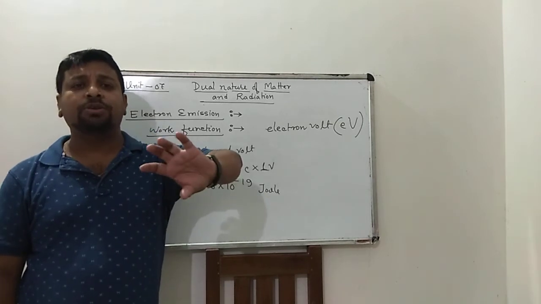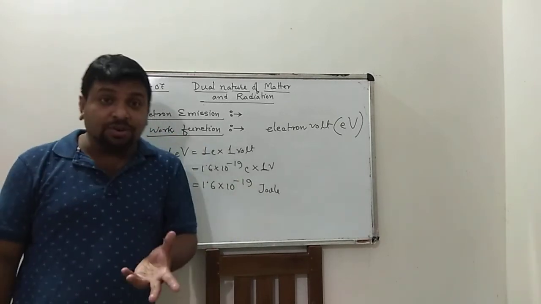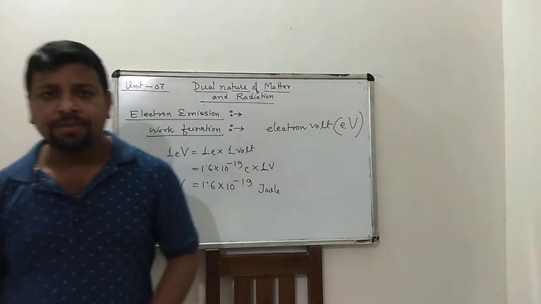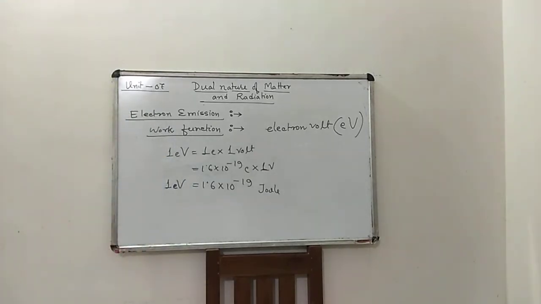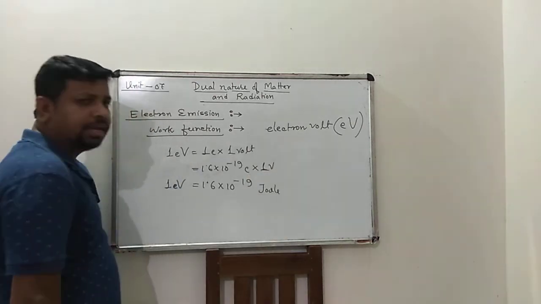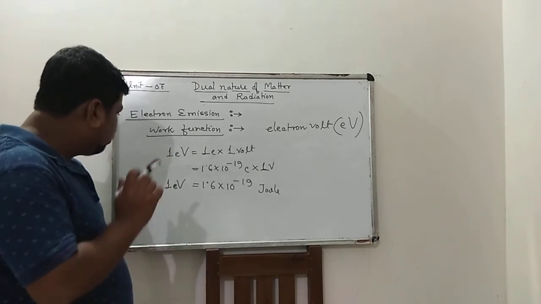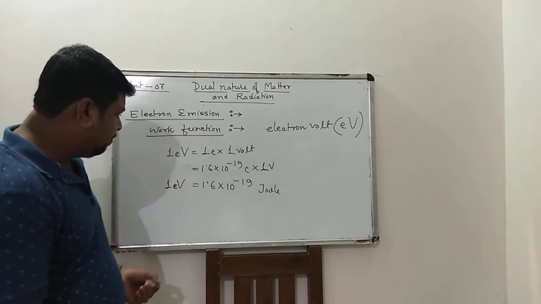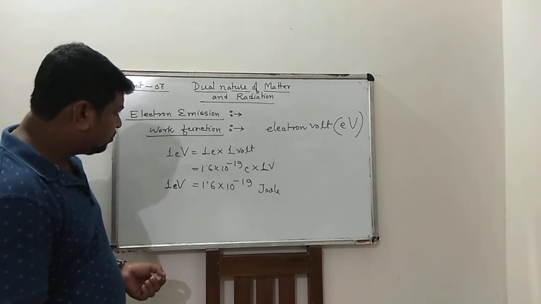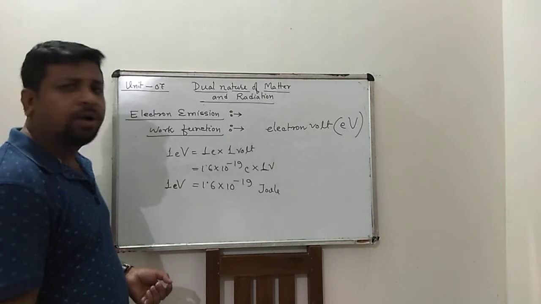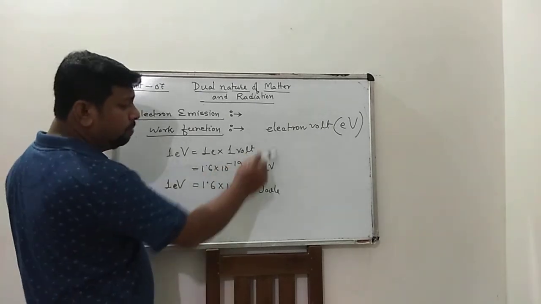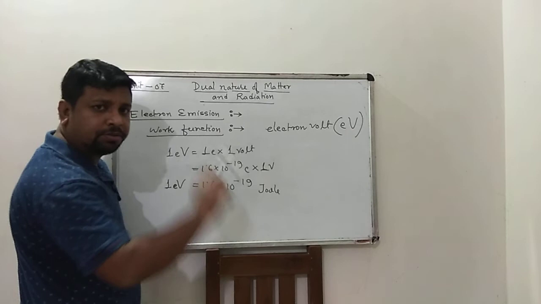The energy required by an electron to accelerate through 1 volt potential difference is 1 electron volt.